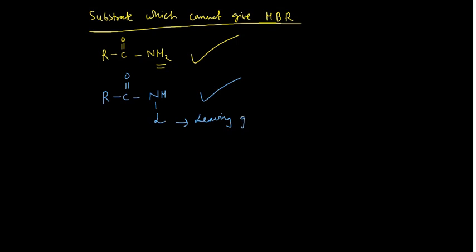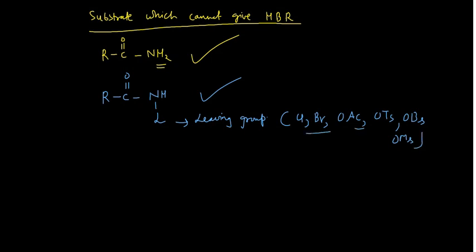L is the leaving group. Leaving group could be anything. It could be your Cl, it could be your Br, or it could be a special type of leaving group like acetate. And you may take your tosylate also, paratoluene sulfonic acid. Then you can take your OBs, and you can take your OMs, various kinds of leaving groups, they are very good leaving groups.